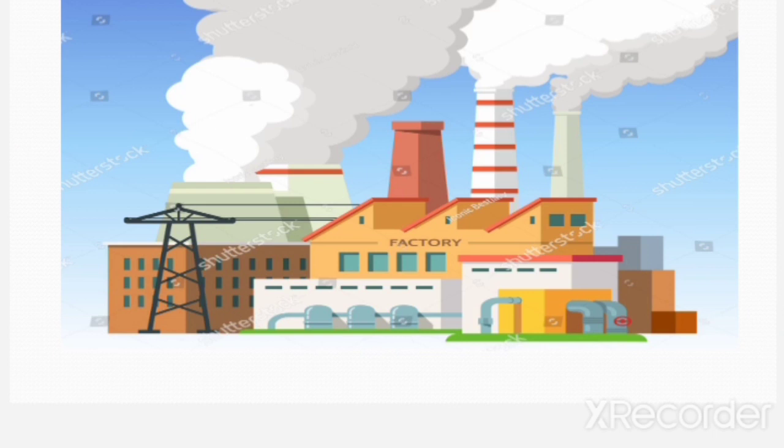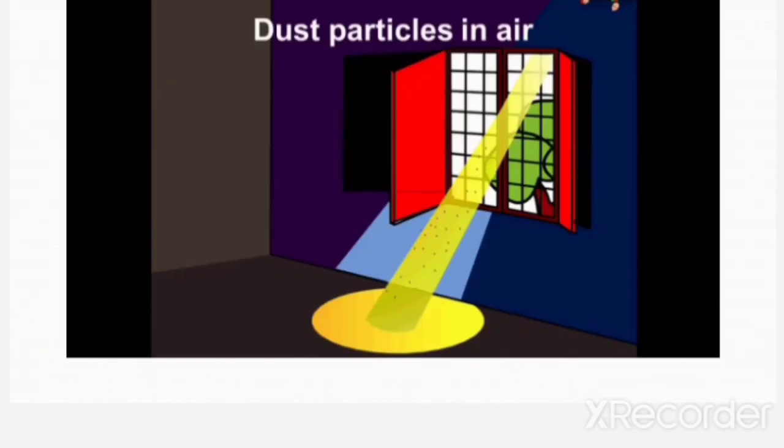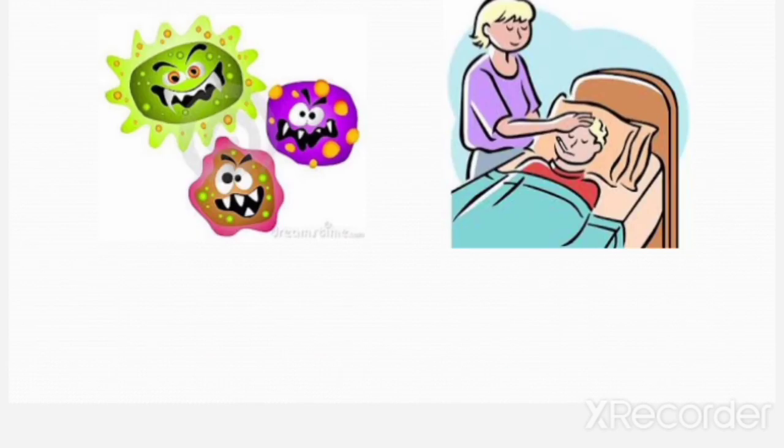What did we see? We saw the smoke makes the air dirty. That is why the air becomes black. Whenever the sunshine enters the dark room, then we are able to see the dust particles present in the air. So we can say the air contains dust.